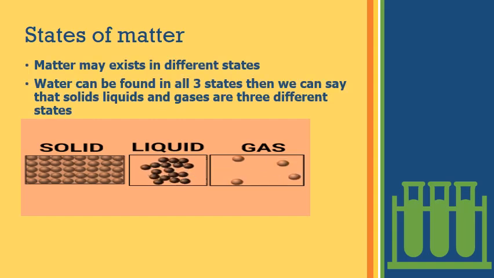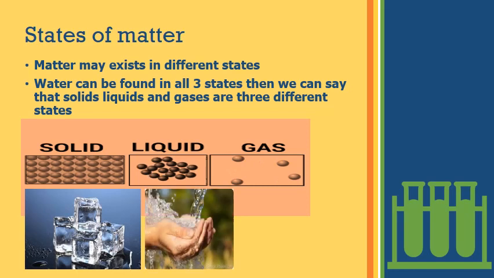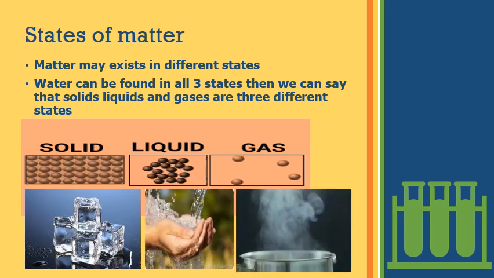So matter exists in all the three states. You can convert from solids into liquids and gases, the three different states of matter. So for solids, ice is an example. For liquids, water is an example. For gases, water vapor. Okay.